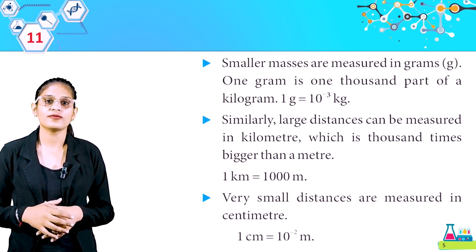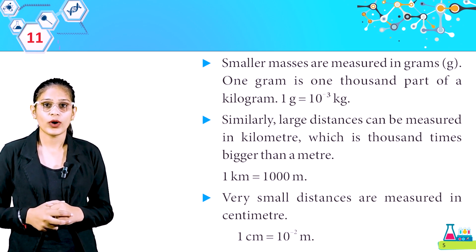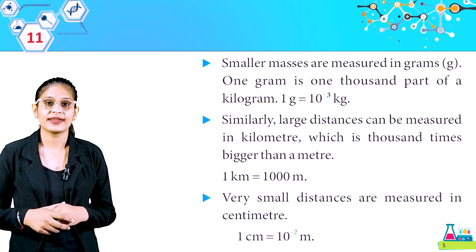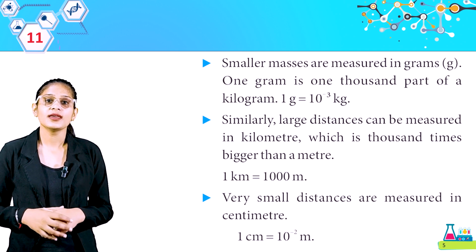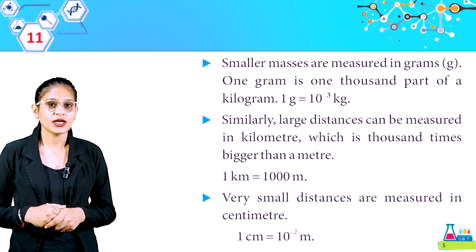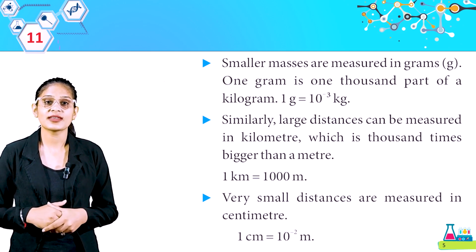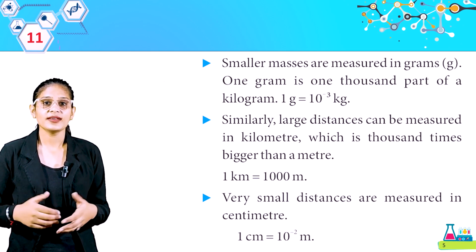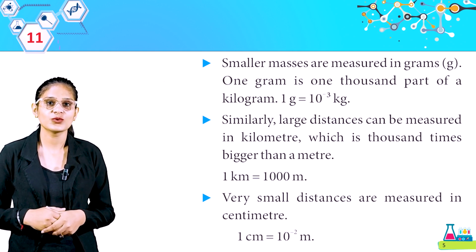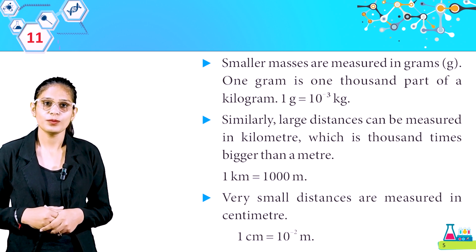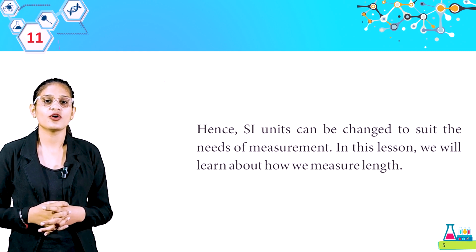Look here, look at the first point we have. Smaller masses are measured in grams. 1 gram is 1000th part of a kilogram. 1 gram is equal to 10 raised to power minus 3 kg. Similarly, large distance can be measured in kilometer, which is 1000 times bigger than meter. 1 kilometer is equal to 1000 meter. Very small distances are measured in centimeter. 1 centimeter is equal to 10 raised to power minus 2 meter. Get it, students? Hence, SI units can be changed to suit the needs of measurement.